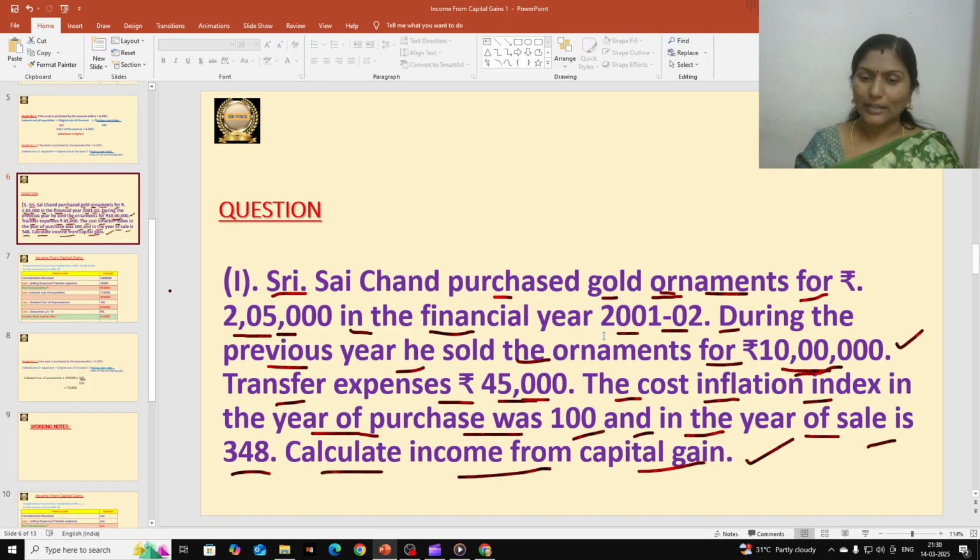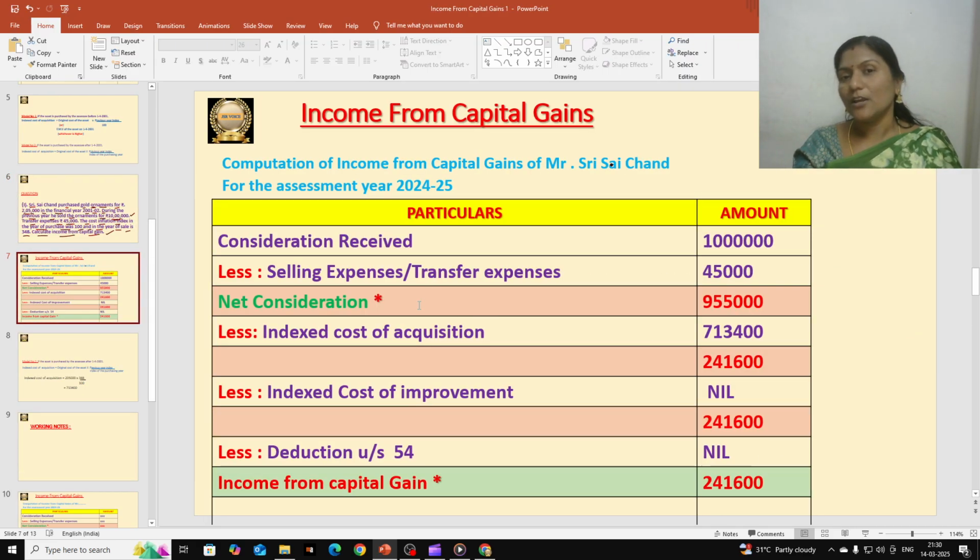You should determine that also. You should take index numbers. Okay, so we identified all those, took them from the question and substituted the values in the format. This is the format that we are going to follow for every capital gain problem.